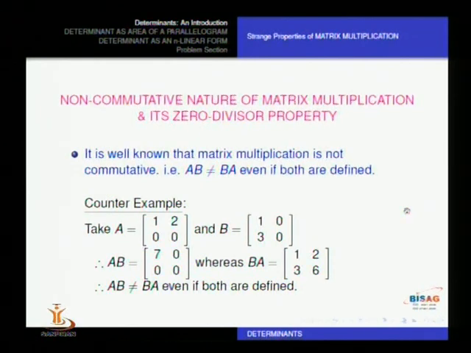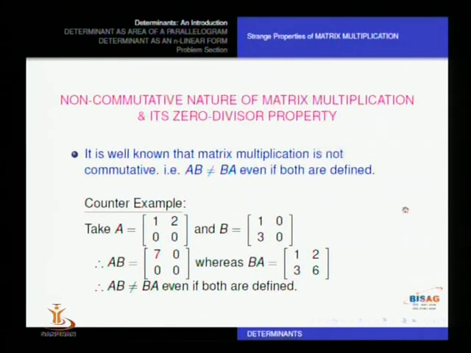Now when you multiply A with B, taking A on the left and B on the right, the answer is [7 0; 0 0]. Whereas when you change the order and multiply B with A, the answer also changes. The multiplication answer becomes [1 2; 3 6]. So it's clear that AB is not equal to BA.